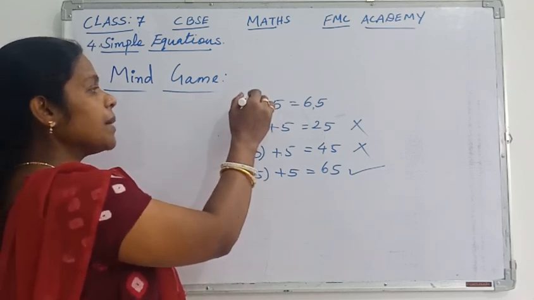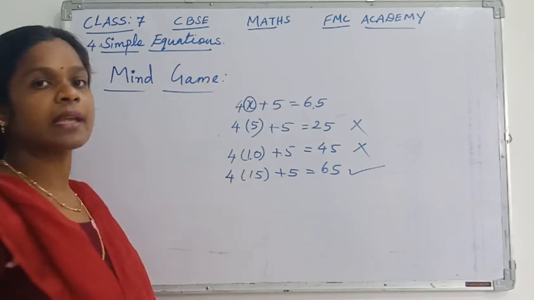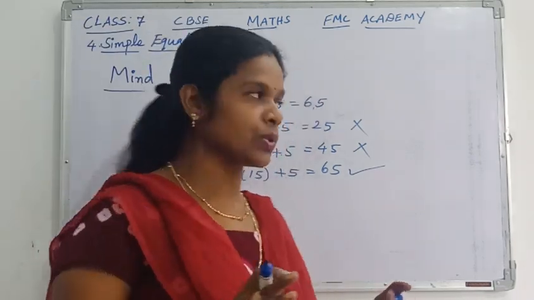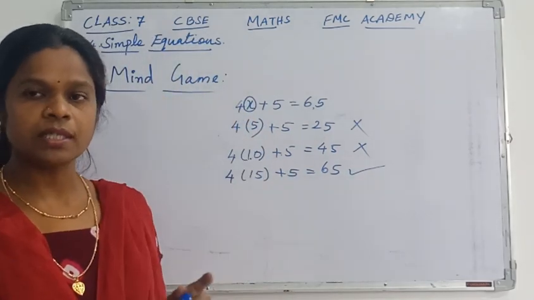That is what brings us to the concept. What is the name given to this x? That is called a variable. In class 6 you studied what a variable is and what a constant is.